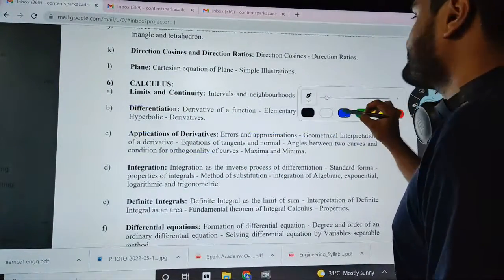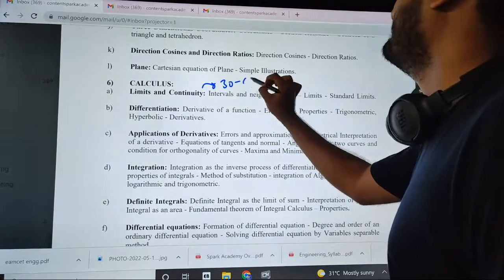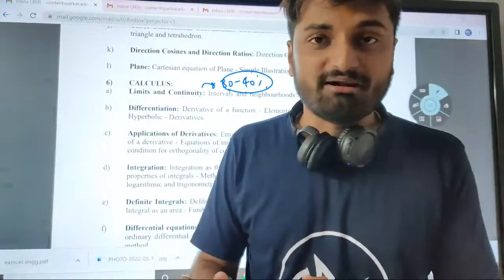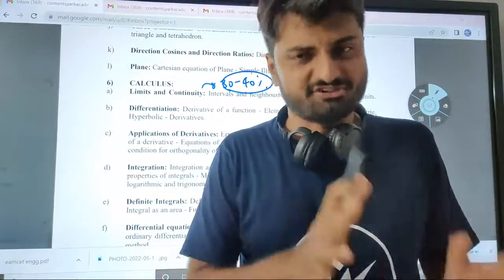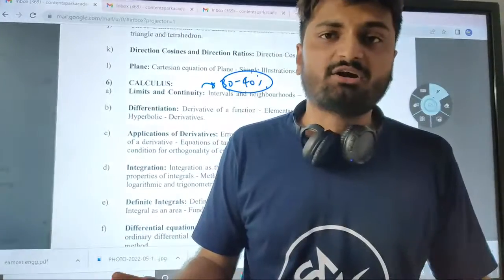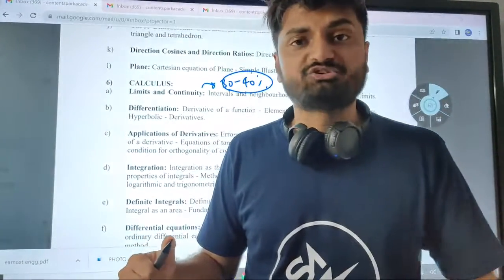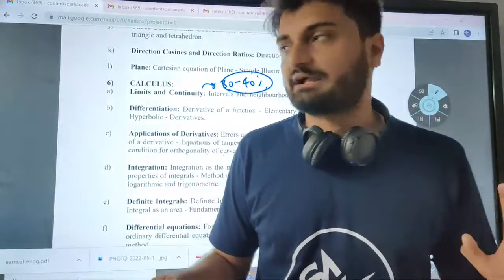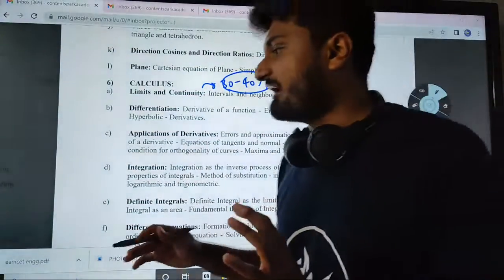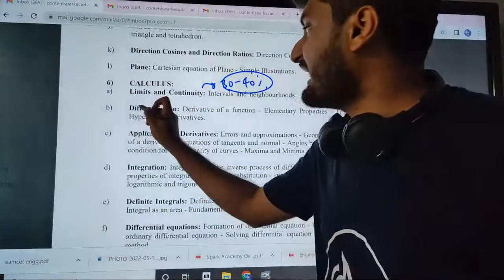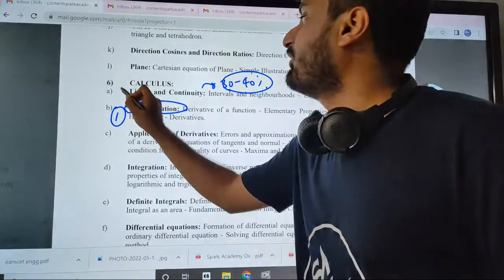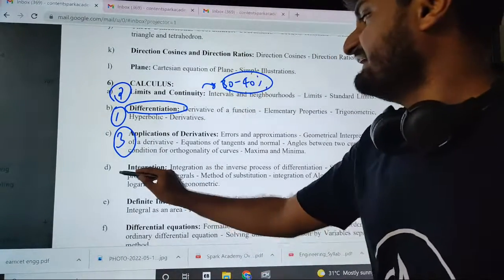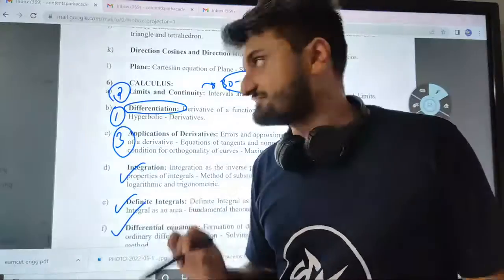As I told you, calculus carries 30 to 40% weightage of your complete paper. So if you are thorough with calculus and geometry, you will be clearing the maths cutoff which is required. You know, there are no sectional cutoffs, but you will get the score which is required, which will help you put one foot into top 10 colleges or get below 10,000 rank. So for calculus, again, you have to go in a sequence. You have to start with differentiation, then go for limits and continuity, then go for applications of differentiation, and then indefinite, definite and differential equations.